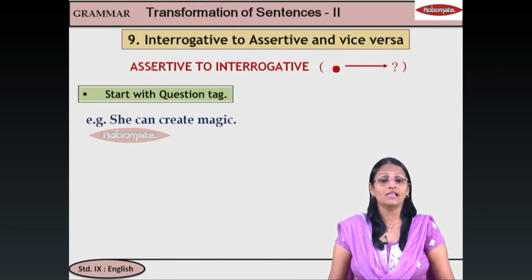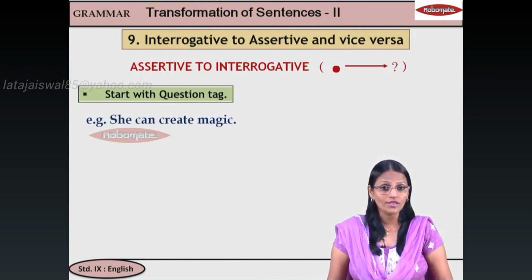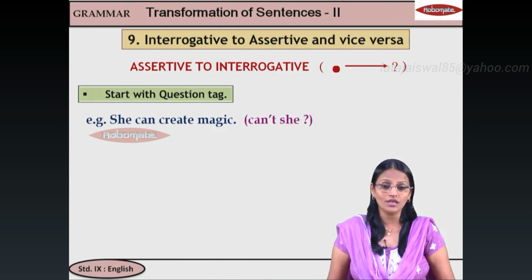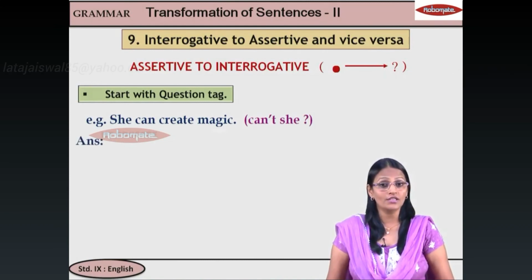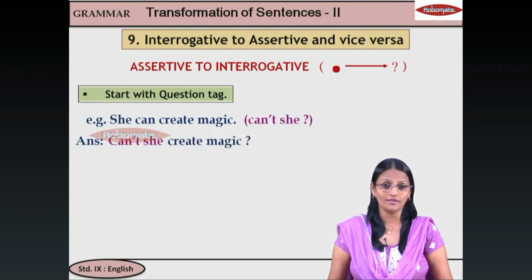Let's see. She can create magic. What will its question tag be, students? We know it is can't she. So what will we do now? Take the same question tag. Can't she create magic? And you will write a question mark.